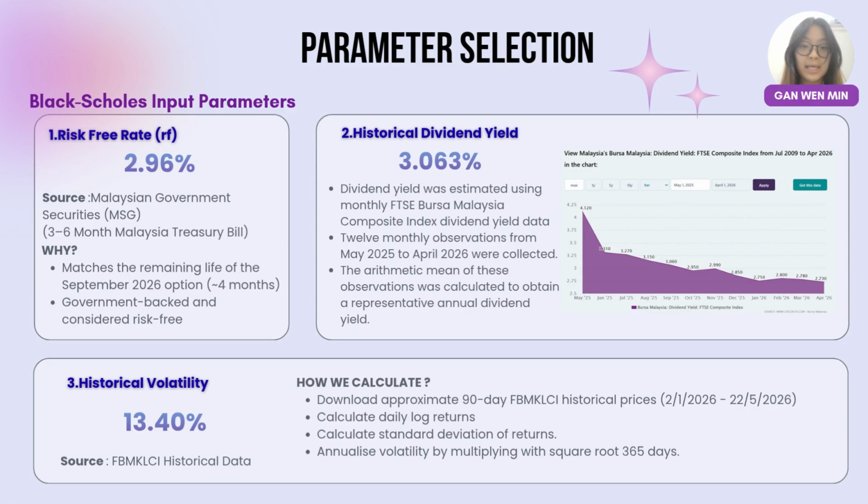Historical volatility was estimated at 13.40% using approximately 19 days of FBM KLCI historical price data. Daily logarithmic returns were calculated and analyzed to obtain the volatility estimate. These parameters serve as the key inputs for the Black-Scholes valuation model used in this study.